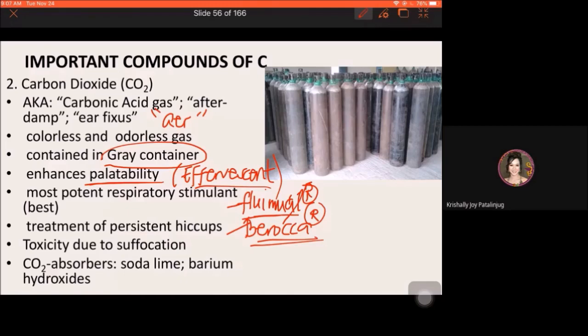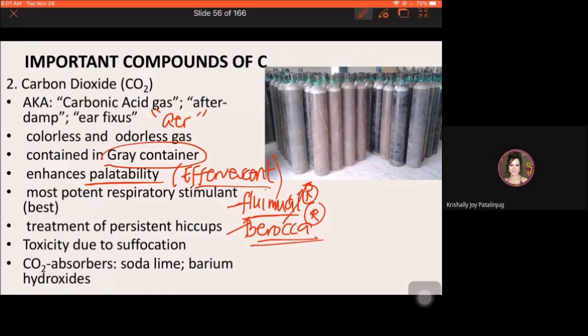Pero with high pressure, kung i-ref siya, naka-close ang container, naka-compress ang carbon dioxide, so accumulated pa yung carbon dioxide. So, lami pa ang taste ng soda drinks. So, enhanced pa iyang palatability. So, that is one of the use ng carbon dioxide, enhancing palatability ng effervescent preparations or beverages.